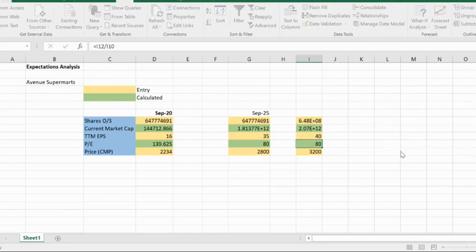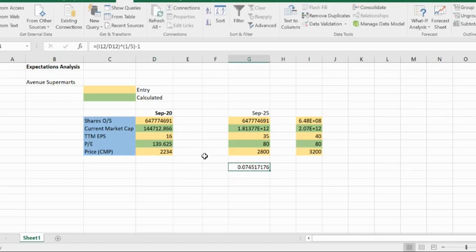So Excel calculates it to be around 3200. So now 3200 and 2200, over 5 years, doesn't look too bad. So let us see what the CAGR is. This is a simple calculation, not necessarily accurate, but just for understanding purposes. So it will be minus 1. So roughly at 3200, the CAGR would be around 7.4%.